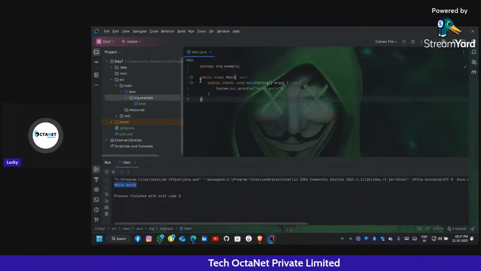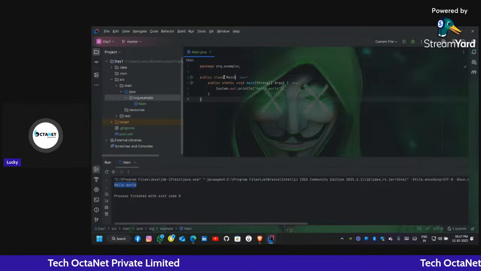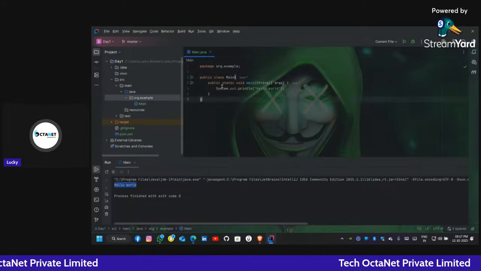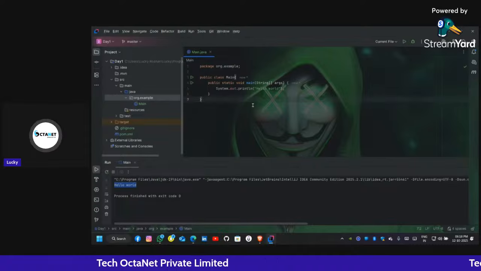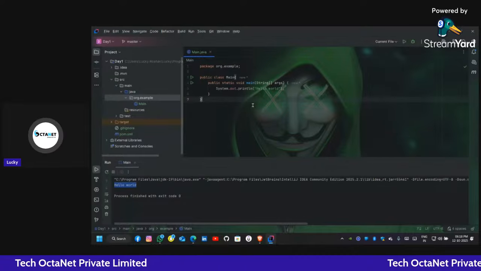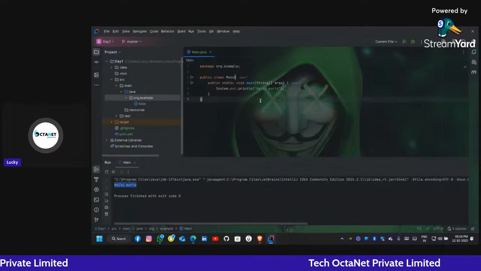So here are many things: that is public and here is the class. They are in different colors. The main is in white color. Then there is static void. There are very different kinds of keywords. We will look at every one. Sir, can we do it in Notepad? Yes, you can also do it in Notepad.